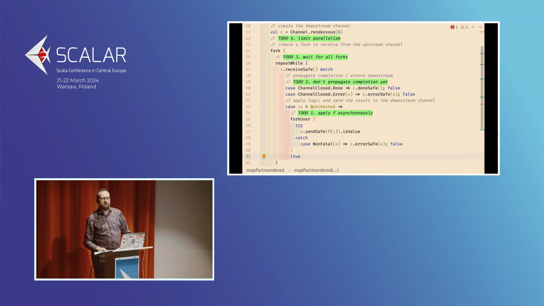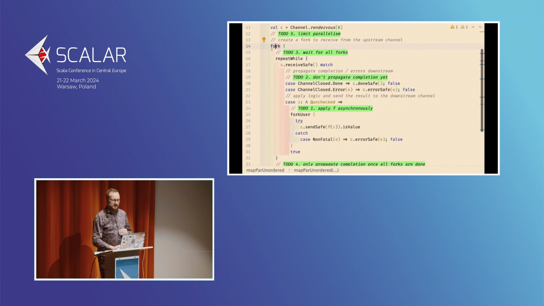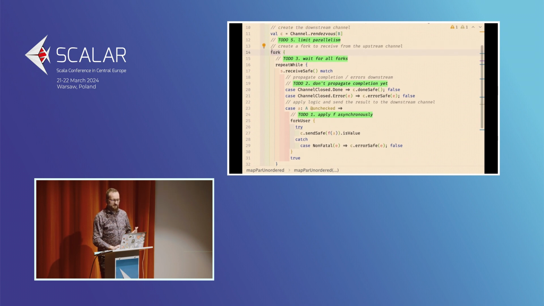So now what's the difference between fork and forkUser? A fork started by fork without anything else is something that we call a daemon fork, which means that it's a fork, it starts a background computation, and it is running within a scope, the surrounding scope. But the surrounding scope can end before all the started forks are completed. So whenever the scope body completes, if it was in a supervised scope, which it will be in a second, then when the surrounding scope ends, all the daemon forks might be terminated.